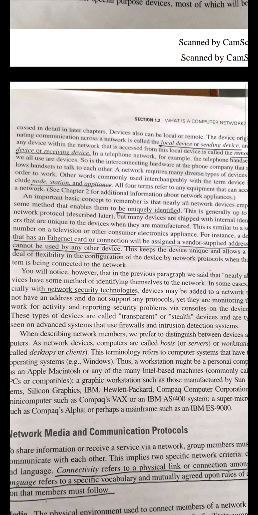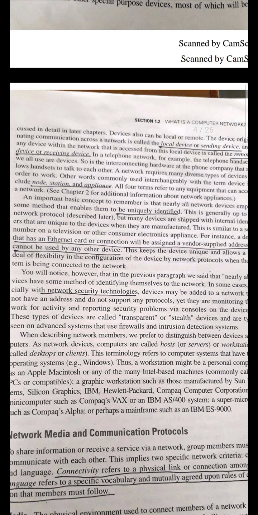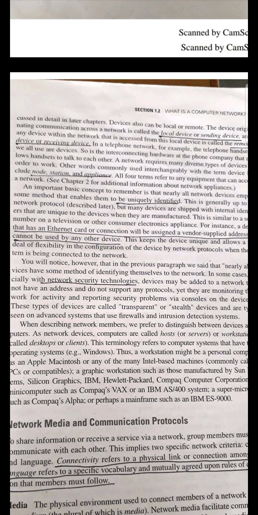And how can each and every device be uniquely identified? One address is given during the manufacturing time itself. They give a specific and unique address to us, and with the help of that unique address we can identify our individual computers. That is called the MAC address, the medium access control address, which is generated by the networking authorities. While developing the systems, they develop it along with the devices and send them to us.